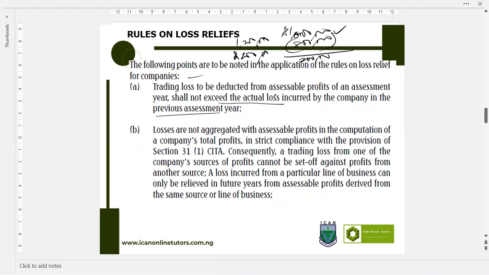So losses are not aggregated with assessable profit in the computation of the company's total profits, in strict compliance with the provision of Section 31, subsection 1 of CITA. Consequently, a trading loss from one of the company's sources of profits cannot be set off against profit from another source. I've mentioned this. And the loss incurred from a particular line of business can only be relieved in future years from assessable profit derived from the same source or line of business.